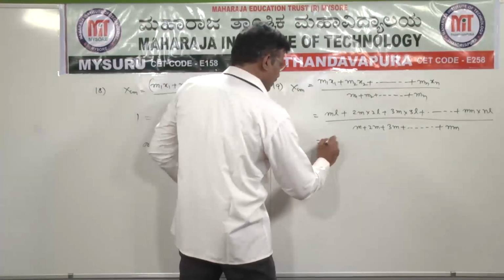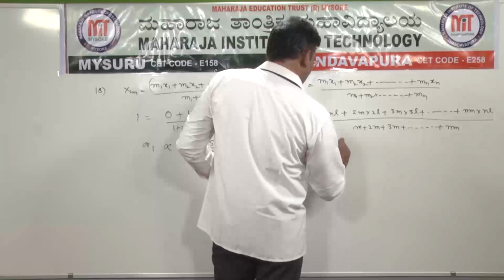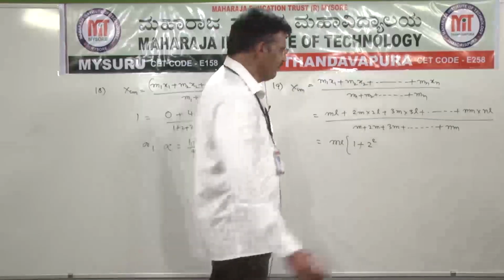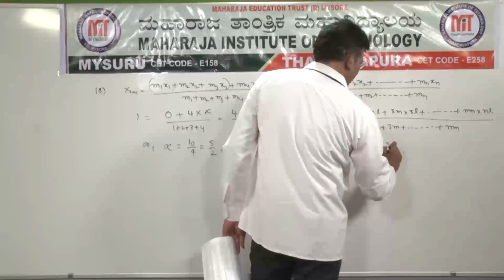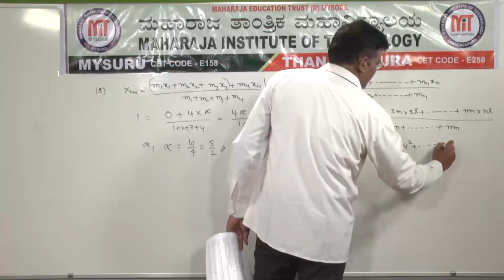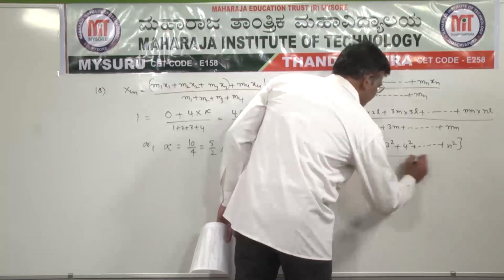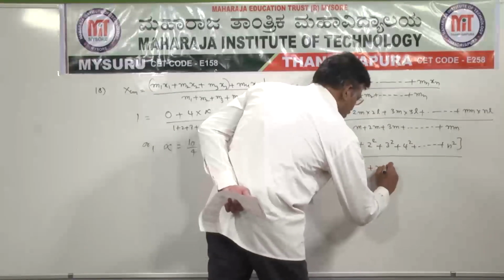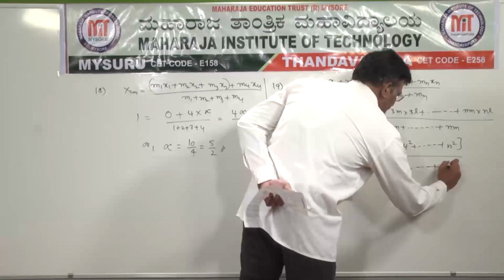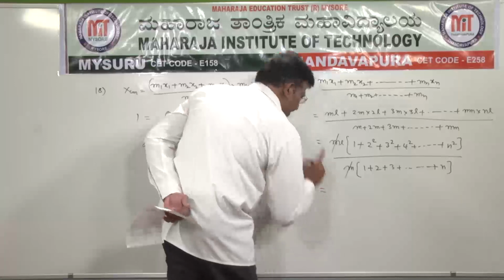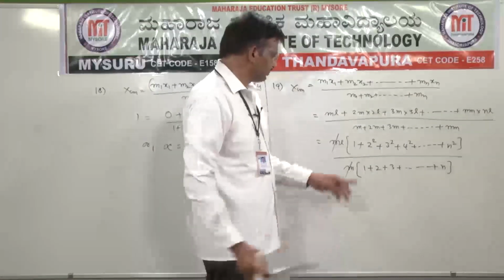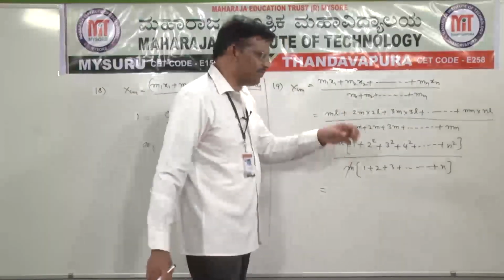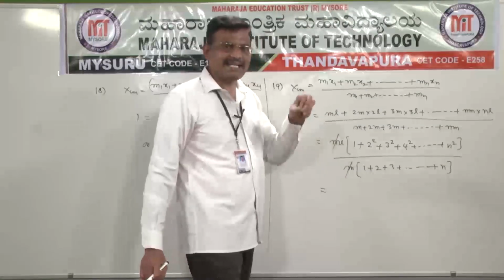And see here, that is equal to mL taken as common, 1 plus 2 into 2, that is 2 square, 3 into 3, that is 3 square, 4 square and so on plus n square, the last term, divided by the denominator. If m is taken as common, 1 plus 2 plus 3 plus 4 plus and so on plus n. So observe here, m cancels and the numerator is 1 square plus 2 square plus 3 square plus 4 square plus and so on plus n square, that is a sum of the squares of the first n natural numbers.